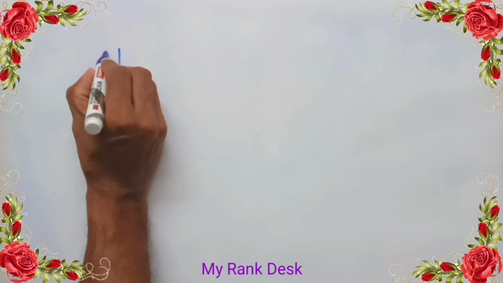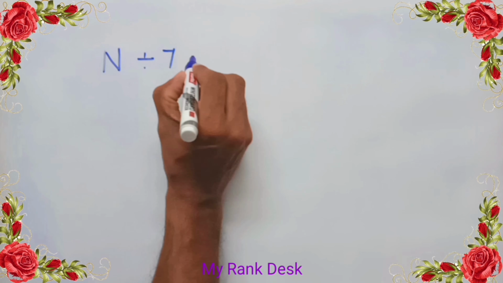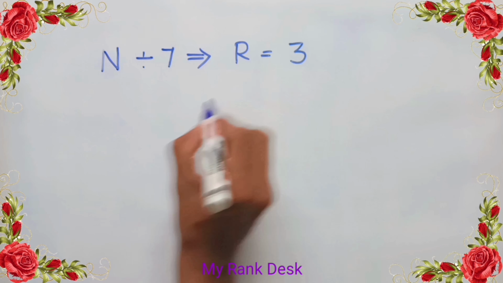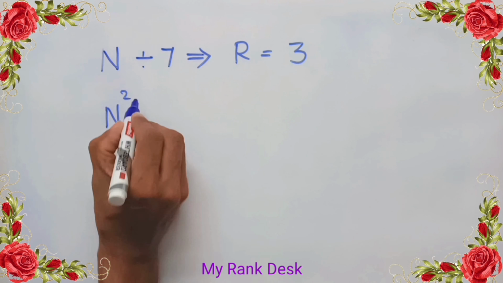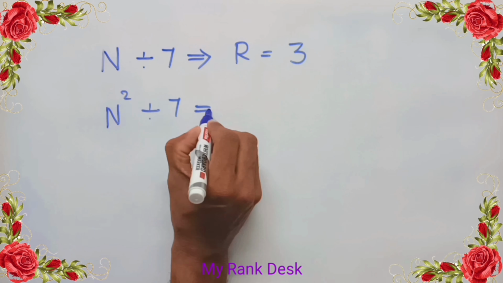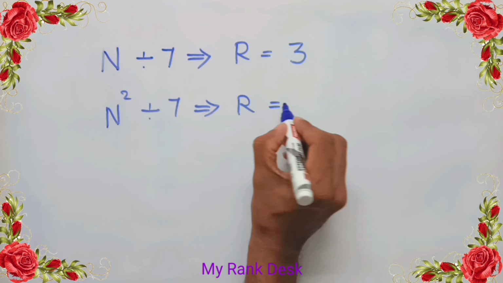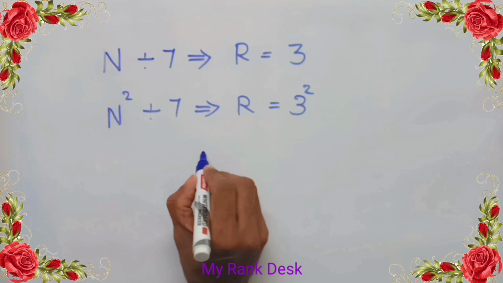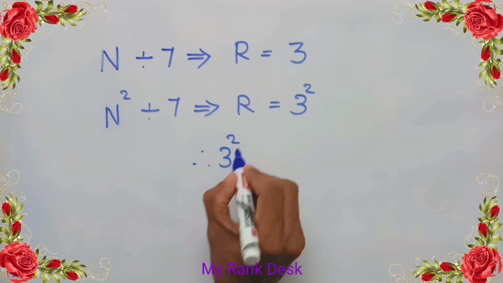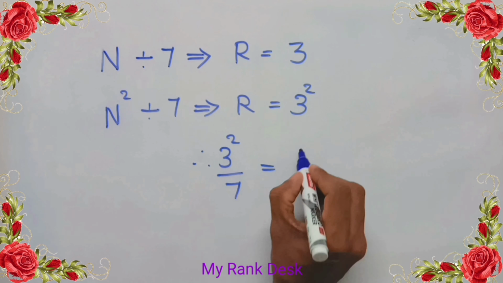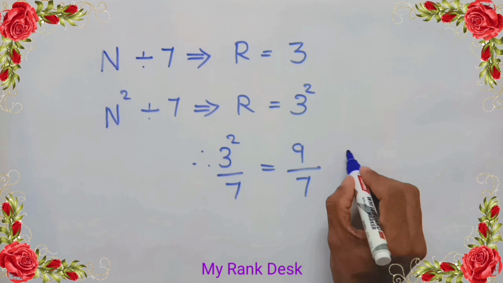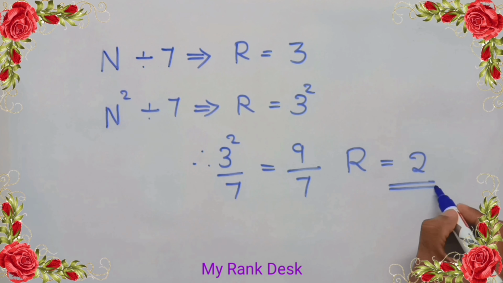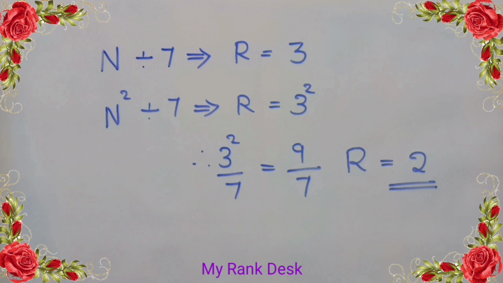Let's find the answer. We know that if n divided by 7 leaves remainder 3, then n square divided by 7 leaves remainder r square. r square equal to 9. As 9 is greater than the divisor 7, divide 9 by 7. On dividing 9 by 7, we get remainder 2. Answer 2.